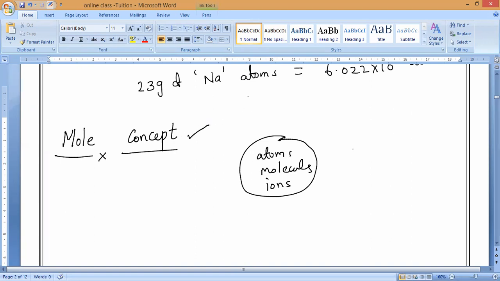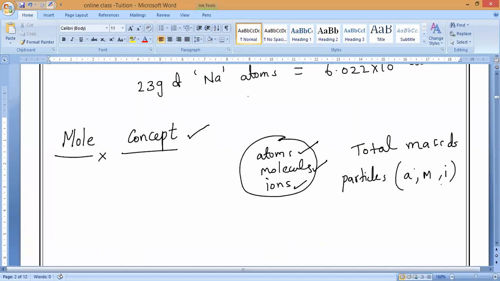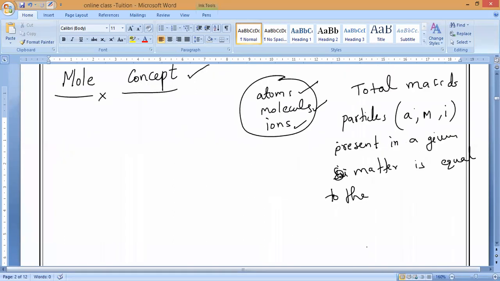The total mass of the particles, maybe atoms, molecules, or ions, present in a given substance or matter is equal to their atomic mass in grams.